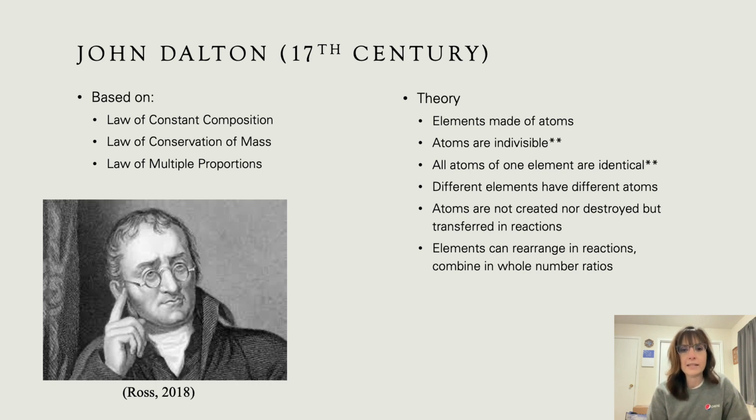There are things inside the atoms, such as protons, neutrons, and electrons. And he didn't know about isotopes. Turns out that not all atoms of one element are identical. For example, carbon has 3 isotopes, carbon 12, 13, and 14, and they all differ based on the number of neutrons.